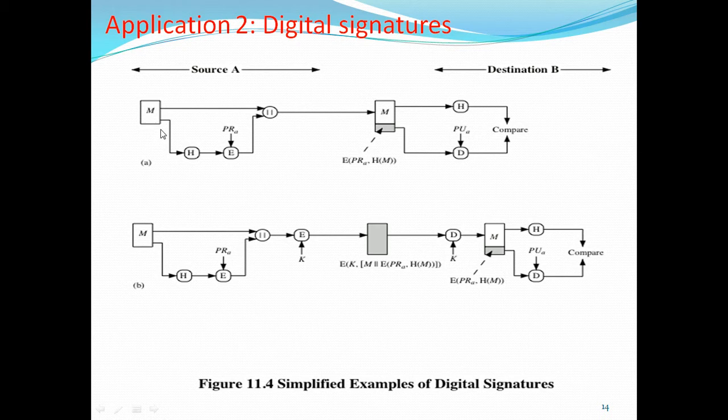Simply, there is a given message. Then apply the hash function. Now we go for encryption of this hash code, whatever hash code or digest you get, using the private key of user A. This means source A. Then it is concatenated, that means appended, to the original plain text. Then send to the destination.